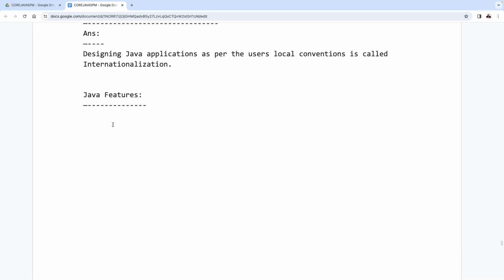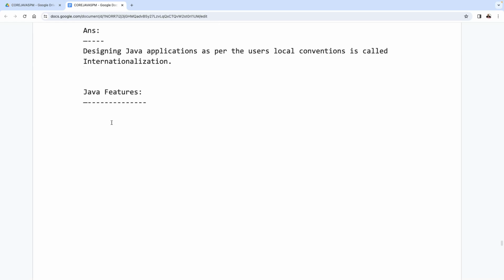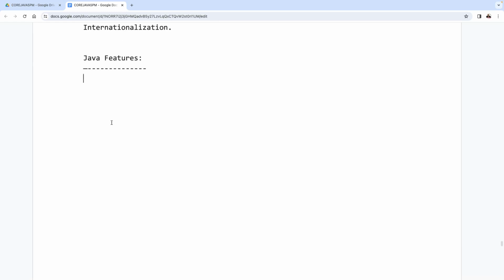Similarly, the trailer for Java is the Java features. Java features are the trailer for the Java programming language. The real Java we are going to understand one by one clearly. But first of all, we have to understand what Java is. Further, we are going to understand the Java features. All of you are comfortable? All of you are understanding the point clearly? Do you understand what exactly the point is that I am telling you?